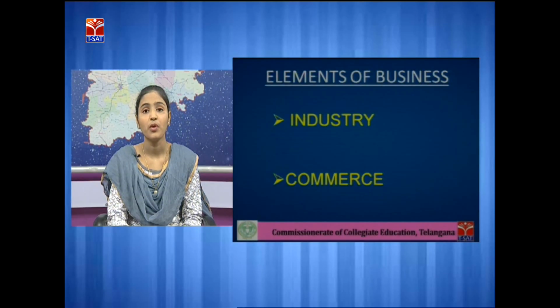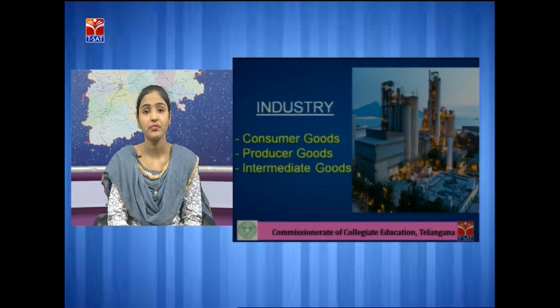Now we'll see what are the elements of business. Business is broadly classified into two types, that is industry and commerce. Industry. Industry is the primary aspect of business. Industry is concerned with production of goods and services. Industry is the backbone for commerce and trade. Without the help of industry, there is no work for commerce and trade.